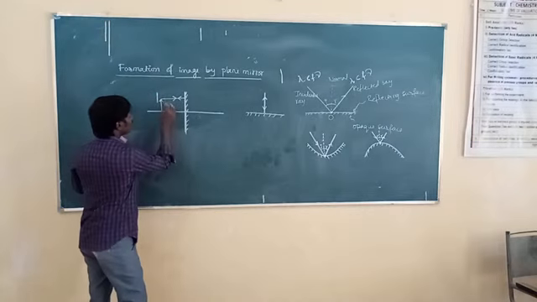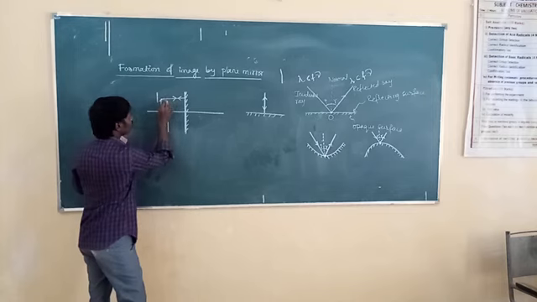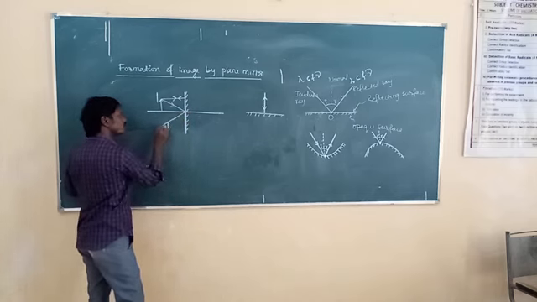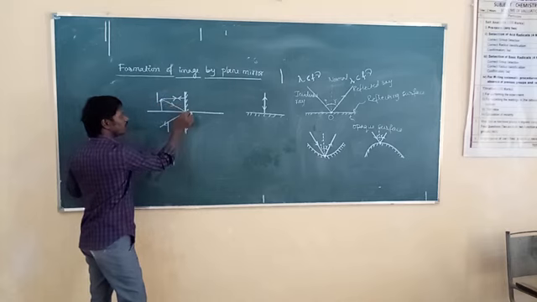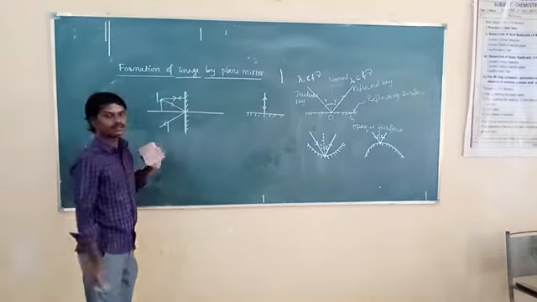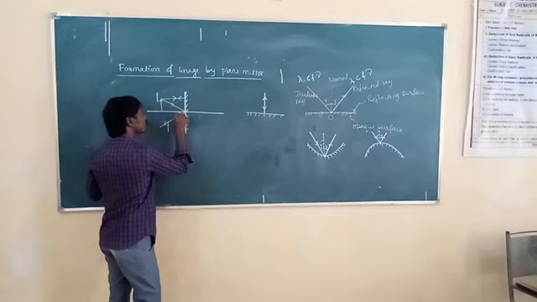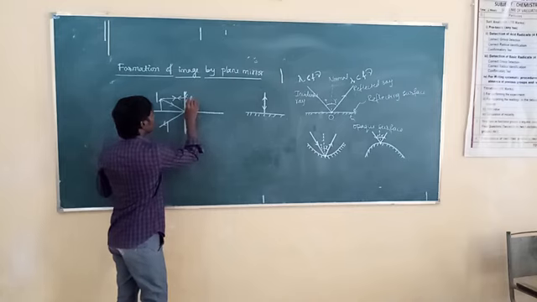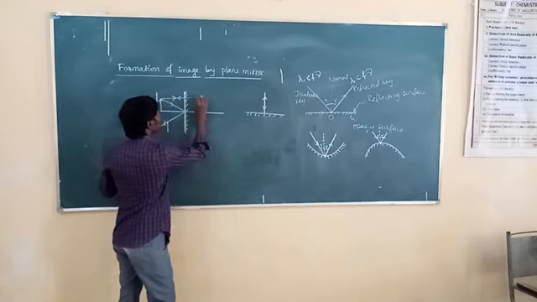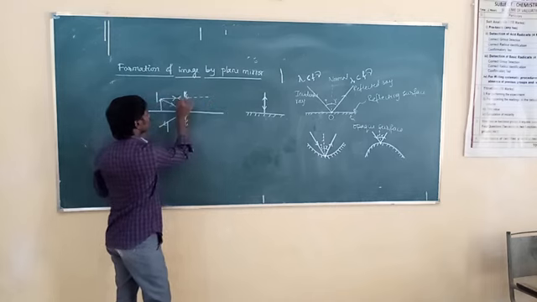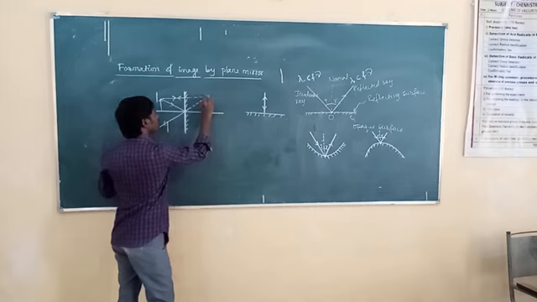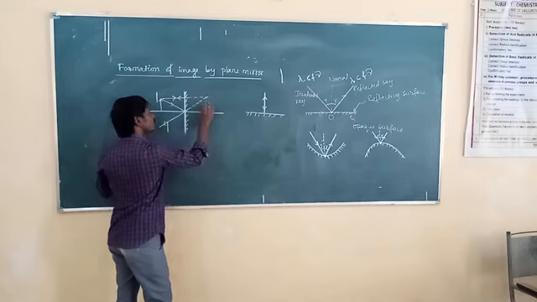And one more. The light is incident obliquely at the center of the mirror, and then the light reflects obliquely. Again here the angle of incidence is equal to the angle of reflection. These two reflected rays appear to have come from a point behind the mirror. Extending this reflected ray and this reflected ray, these two reflected rays meet at a point. At this position, the image of the object is formed.